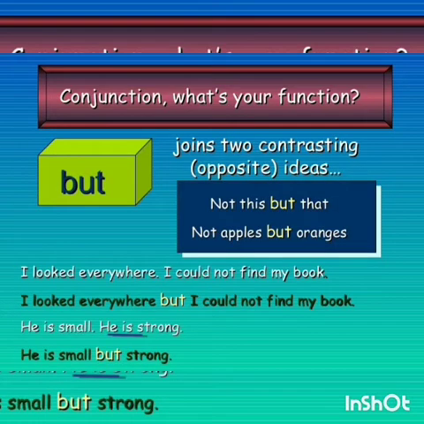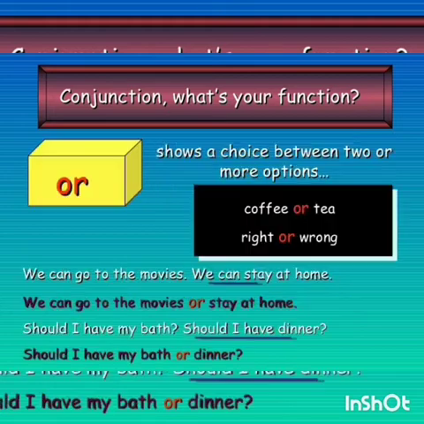ideas. Next coming to but. But is also a conjunction which is used to connect two opposite ideas, that is contrasting ideas. Not apples but oranges. So apples and oranges are different. Not this but that. Example, I looked everywhere but I could not find my book. So but is used to connect two opposite ideas. He is small but strong. Though he is small, he is strong. So but is used to connect two contrasting ideas, that is two opposite ideas. And is used to connect two similar ideas.